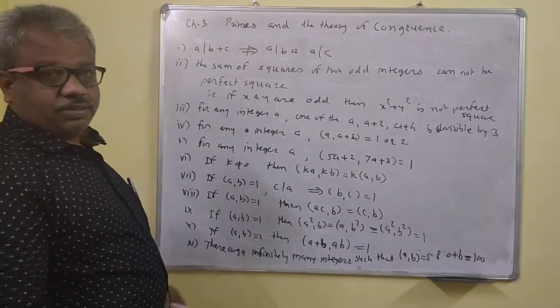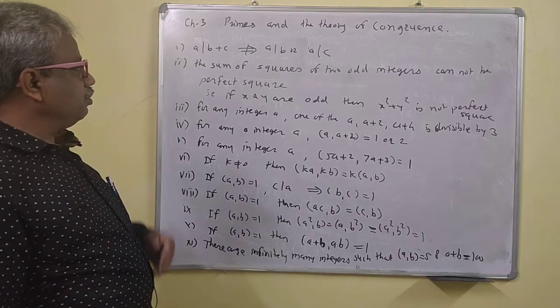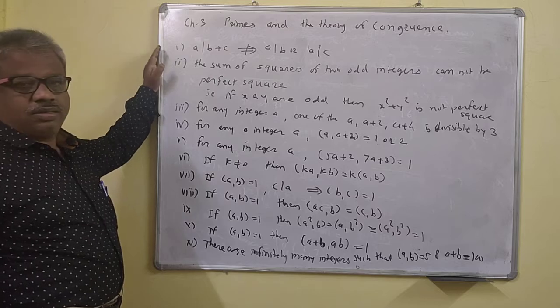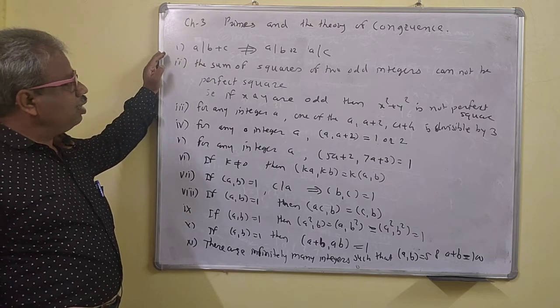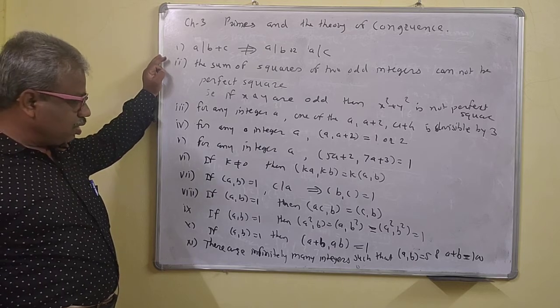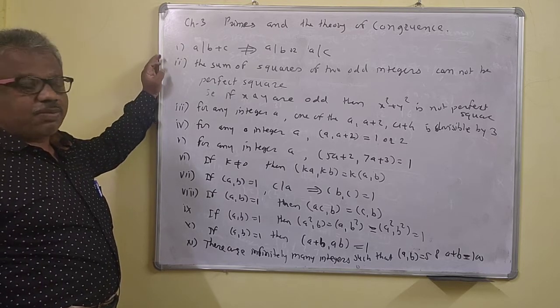So now we'll revise chapter 3, that is primes and the theory of congruence. Before that, we'll revise the last chapter, that is the GCD and the GCD of two numbers when they are relatively prime.